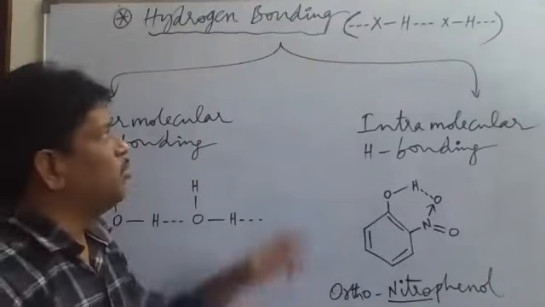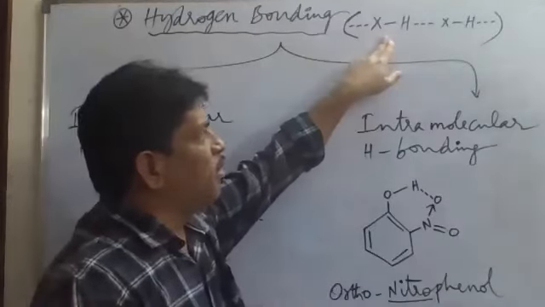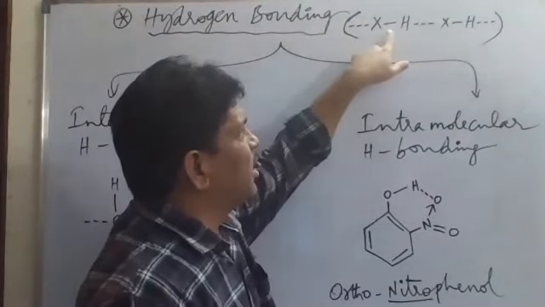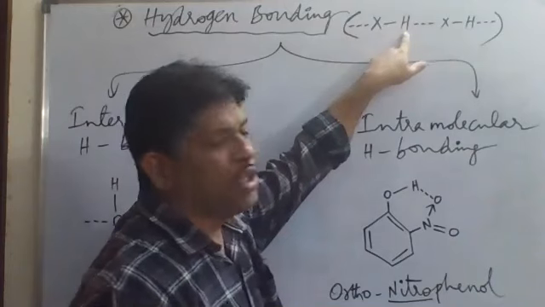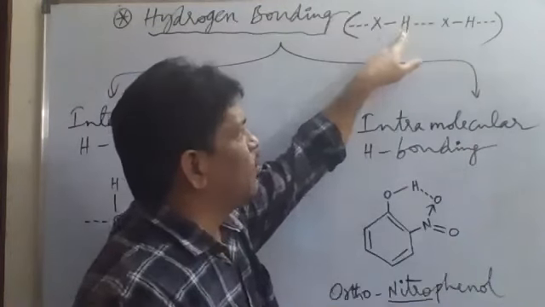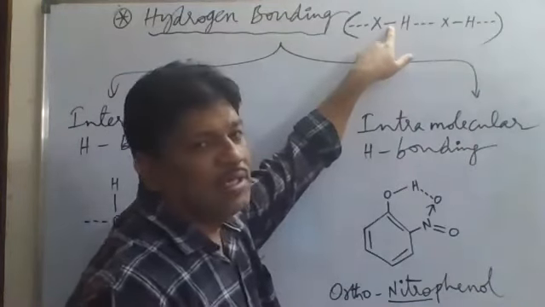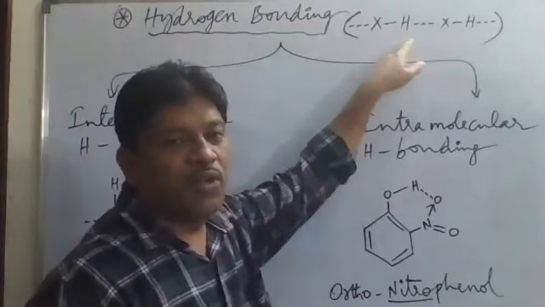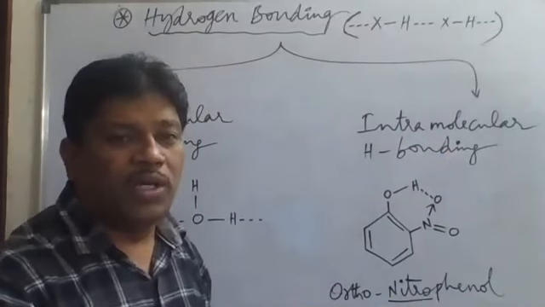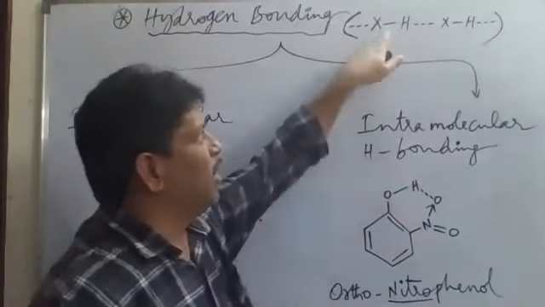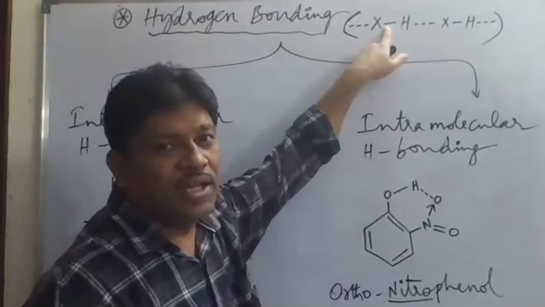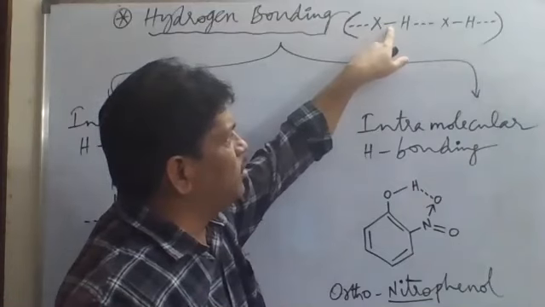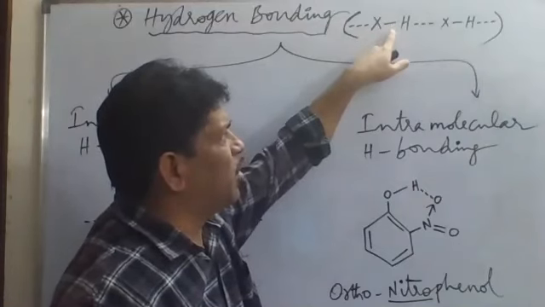So hydrogen bonding is generally observed in molecules of this type. Suppose you take HX, which indicates a hydrogen halide, a halogen atom and a hydrogen atom. Here the dash indicates the covalent bond between the hydrogen atom and the X atom. The covalent bond between halogen and hydrogen is indicated by the dash. So between H and X atoms, a covalent bond is there initially in this molecule.